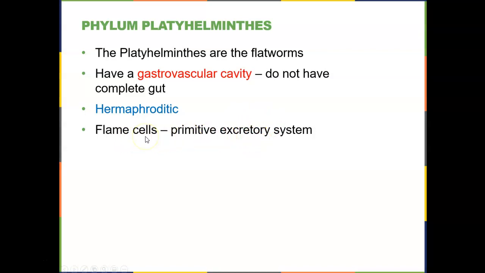They have these unique cells called flame cells, and the flame cells will allow for transport out the side of the organism in lots of little pores. Some platyhelminthes, some flatworms, are free living, meaning that they go out and look for their own food, while some are parasitic, meaning they feed directly off living animals.